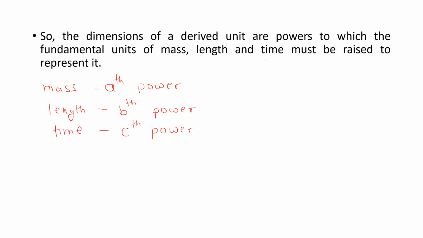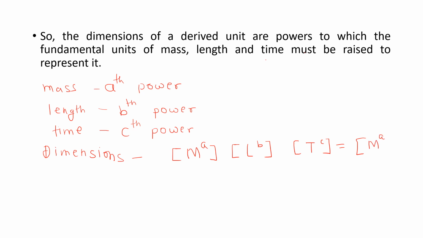Then the dimensions of this physical quantity can be written as M raised to a, L raised to b, T raised to c, or this also can be written in a single bracket, M raised to a, L raised to b, T raised to c.